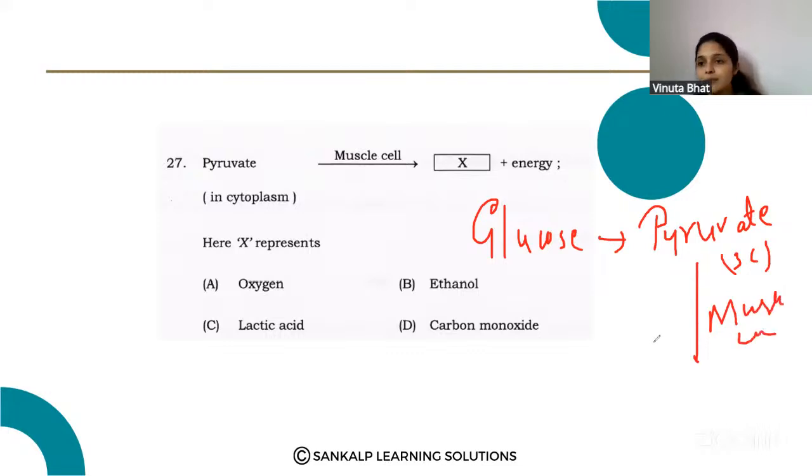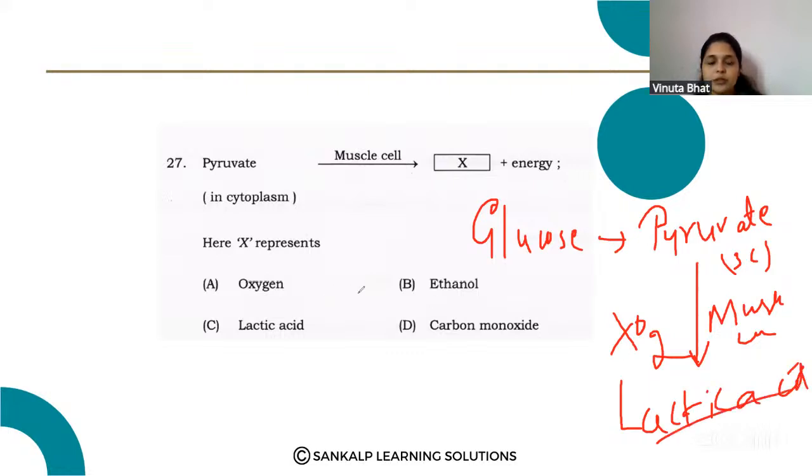Inside the muscle cell, in the absence of oxygen, when the oxygen is not there, the pyruvate is converted into lactic acid and energy. The correct answer is lactic acid. So here option C is the correct answer.